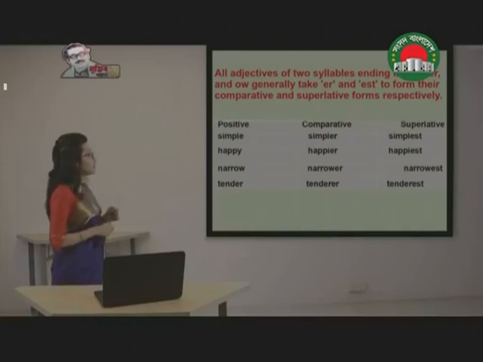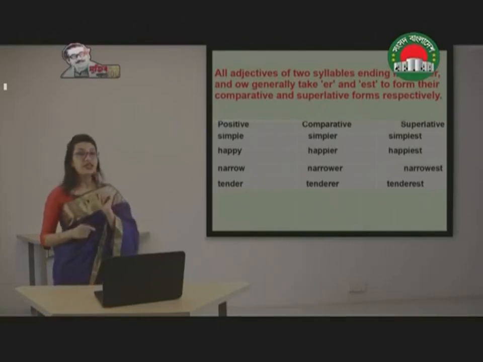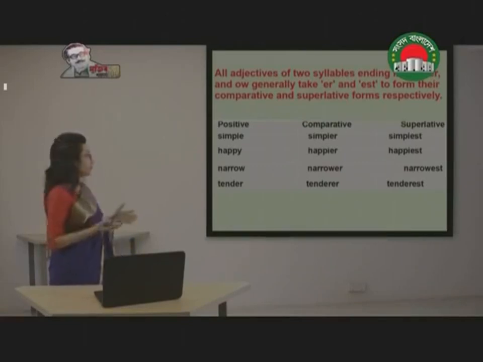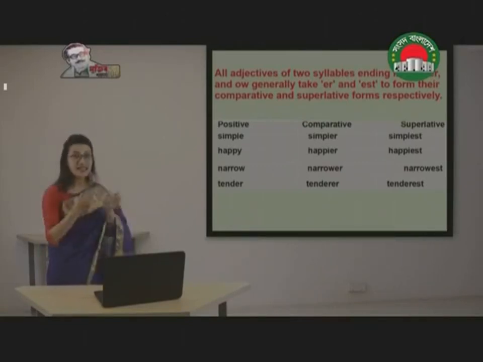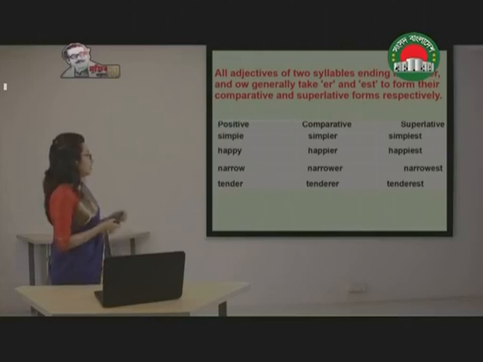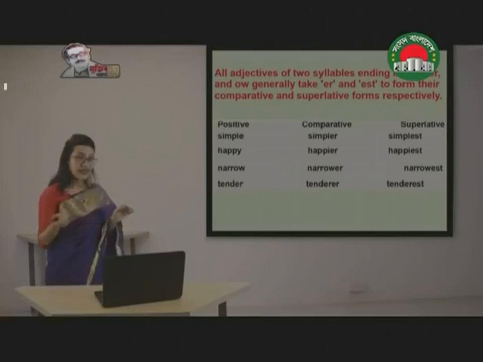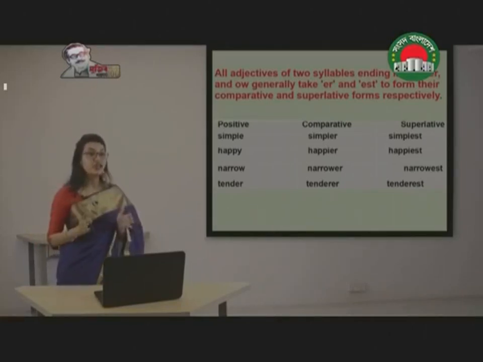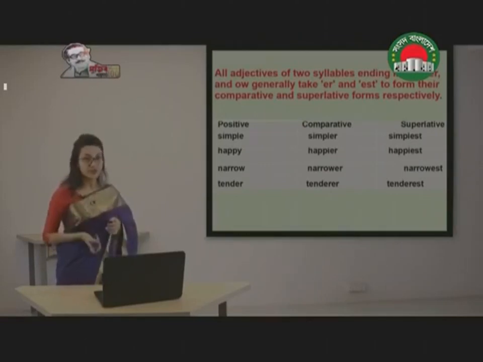Now the third one, narrow, it is ending with OW. So it's very simple, we have used ER and EST. And the last one, tender, it ends with ER. Again we have used ER and EST at the end to form comparative and superlative.